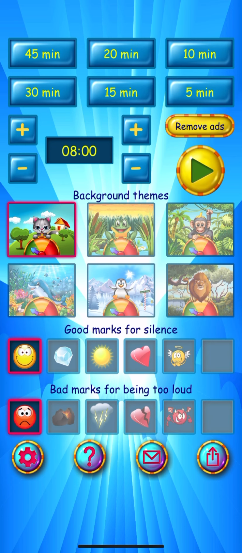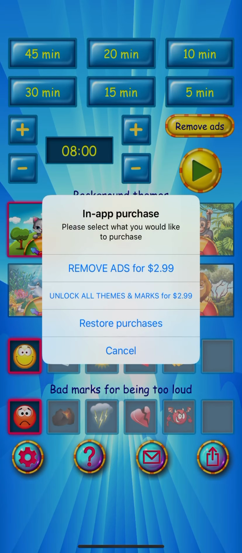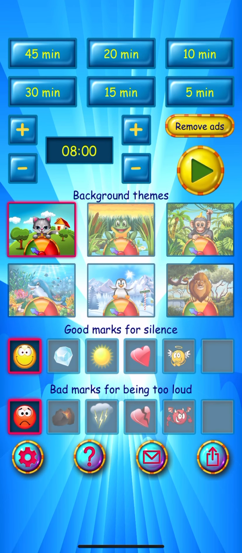Today we're going to be discussing the app called Too Loud Kids Noise Meter and Timer by Idea 4E. It is available for Apple devices only at this point, for iPads and iPhones, and it is currently free, but you could also remove the ads for extra fees, and you could also change the themes in the background.